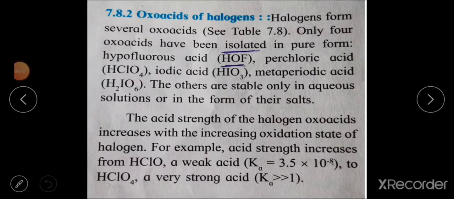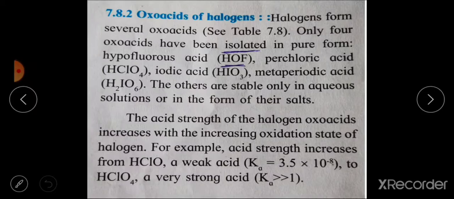Then next to this is oxoacids of halogens. Halogens form several oxoacids. Only 4 oxoacids have been isolated in pure form: hypofluorous acid HOF, perchloric acid HClO4, iodic acid HIO3 and metaperiodic acid H5IO6.